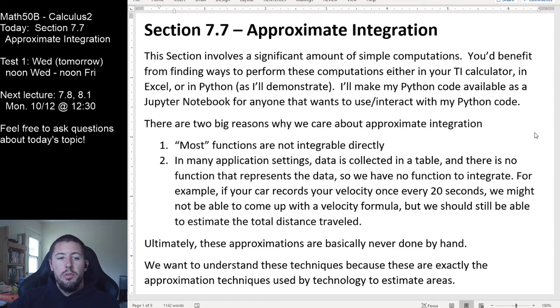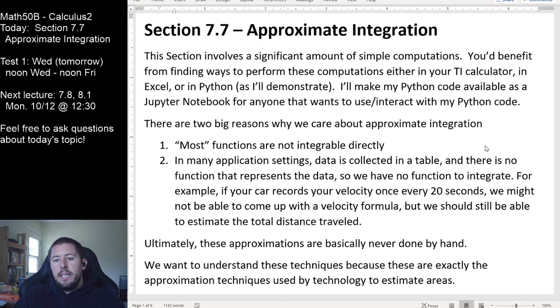So why do we care to talk about approximate integration? It's annoying to do, so we should have a good reason why we care to do it. There's two huge reasons that are pretty important. One, we've been talking about the fact that most functions are not directly integrable. We can't find an antiderivative for e to the x squared, a really important one that we talked about. We're going to see more things about e to the negative x squared when we do our probability section in Chapter 8. If you were to randomly select one function from the wide universe, there's about a 0% chance that it's actually truly integrable. So it matters that for functions we cannot find an antiderivative for, we still have some way to make estimates of the area underneath the curve.